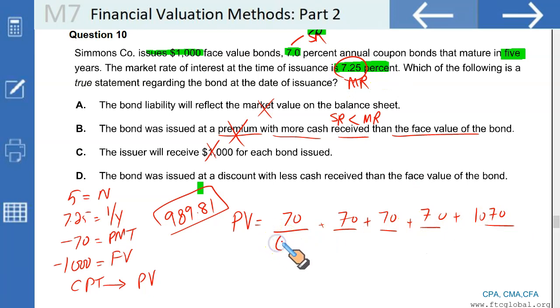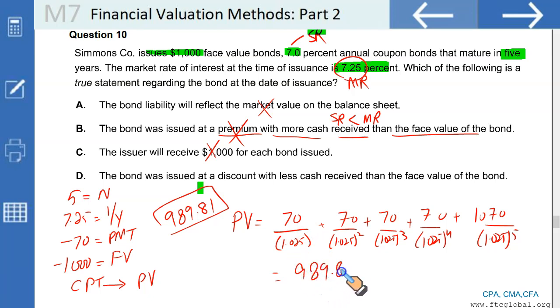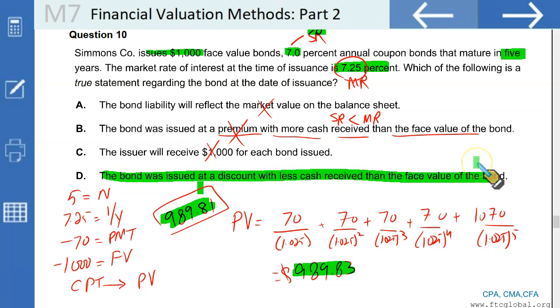So the first discount factor is going to be 1.025. Next, 1.025 squared, 1.025 cubed, 1.025 to the 4th, 1.025 to the 5th. Calculating all this will be time consuming. The result you will get will be 989.83. It's pre-calculated, so this is the amount. So whichever method you use, the result would be the same. Select the one that is more convenient. And even without calculation, we knew that it's D. We knew, but we just got it confirmed.